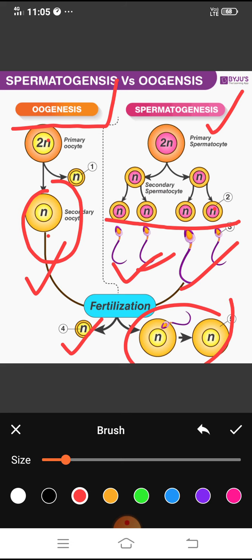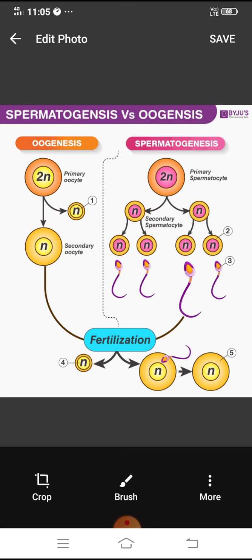So what is gametogenesis? Gametogenesis is the process of formation of gamete in simple words. And what is gamete? Gametes are those cells which have half number of chromosomes, that means n number, and that process takes place in testes and ovaries by the process of meiosis. Okay.